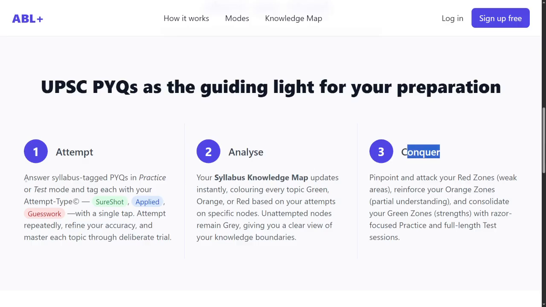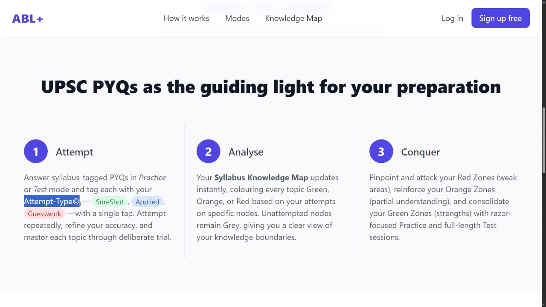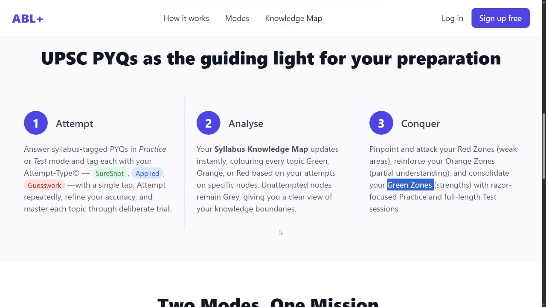We attempt questions from the PYQs that are syllabus tagged, in practice or test mode. There are two modes, and we are going to talk about them. You answer with smart attempt types, proprietary attempt types of short, applied, and guesswork, with a single tap. As you attempt, on that basis we map your syllabus knowledge, map your topics, showing how much you know and do not know, and you can track your topics from red zones to orange zones and to green zones. We're going to see it further.